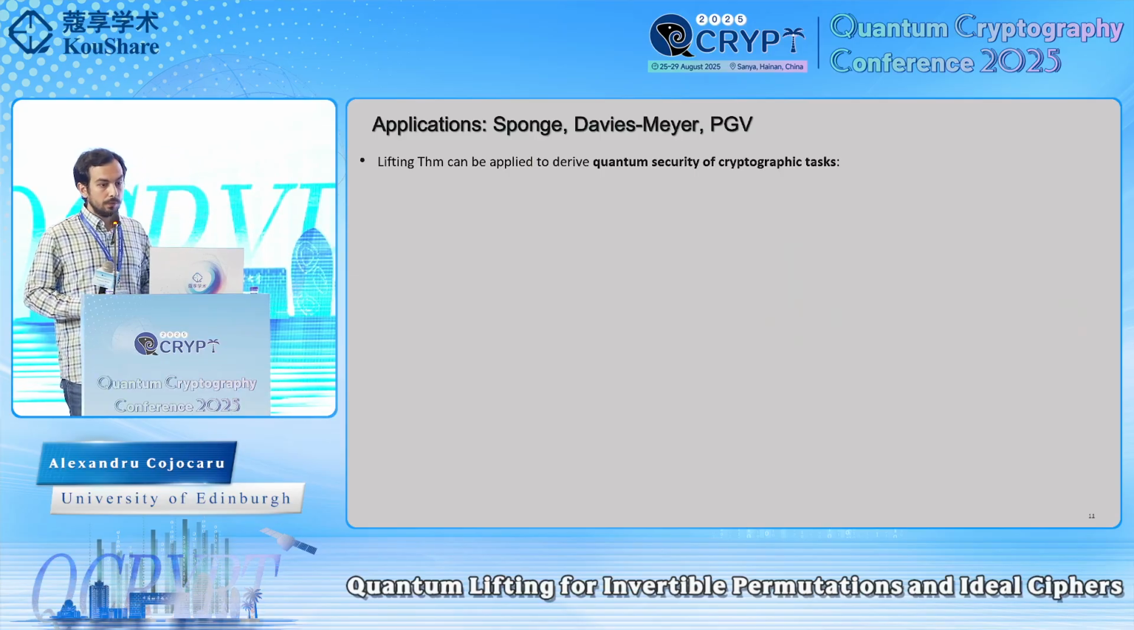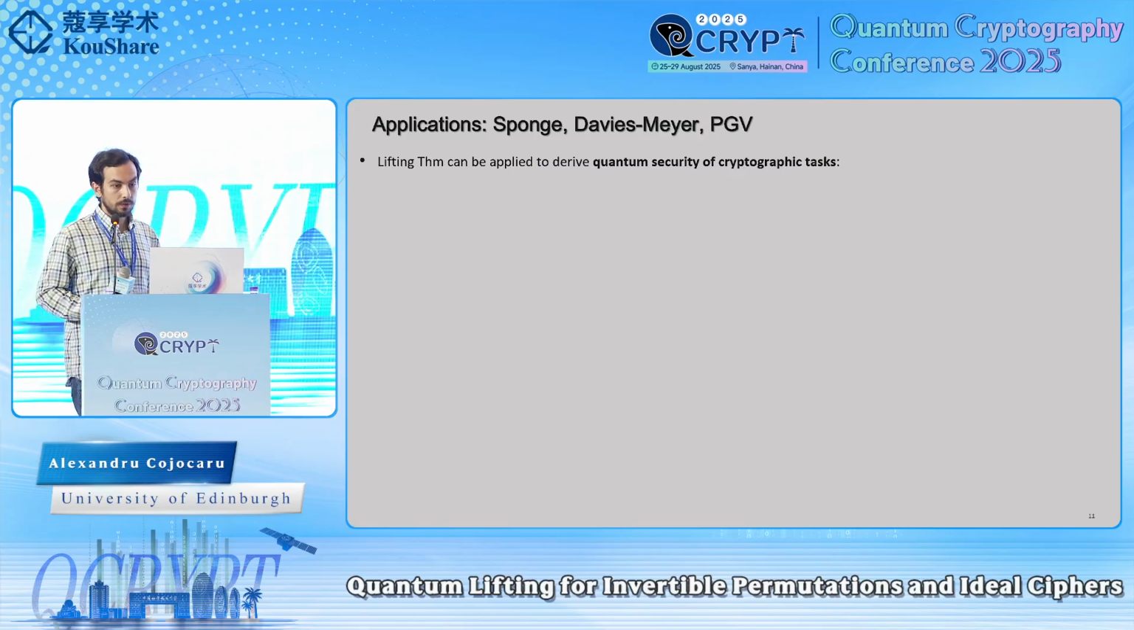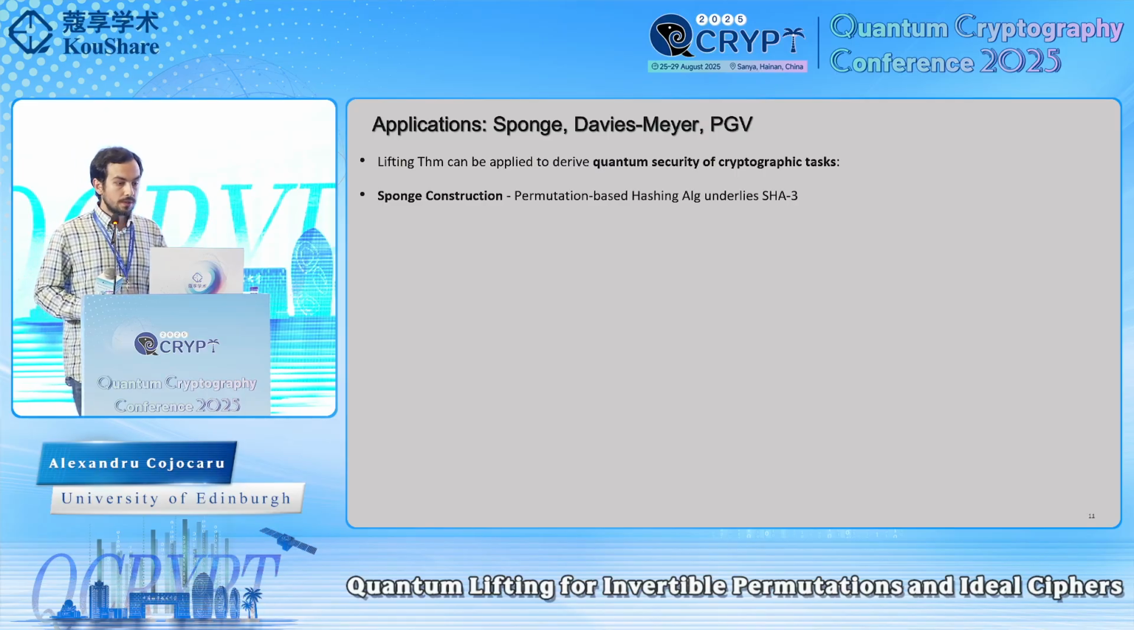But as mentioned, we can also use this lifting theorem to derive post-quantum security for different cryptographic tasks. In particular, we can use it for the sponge construction, which is this very famous permutation-based hash function.